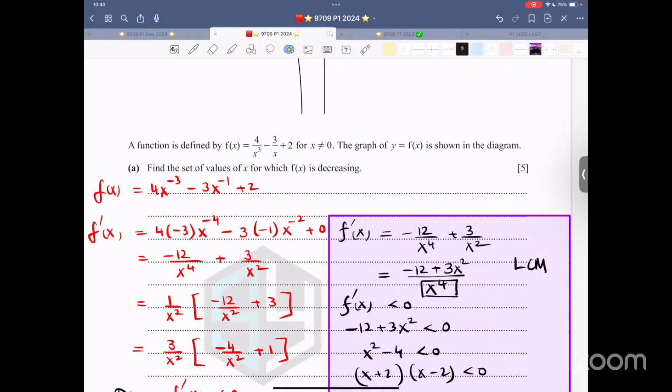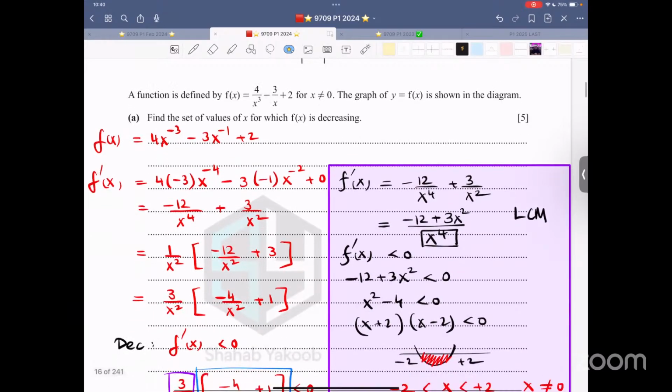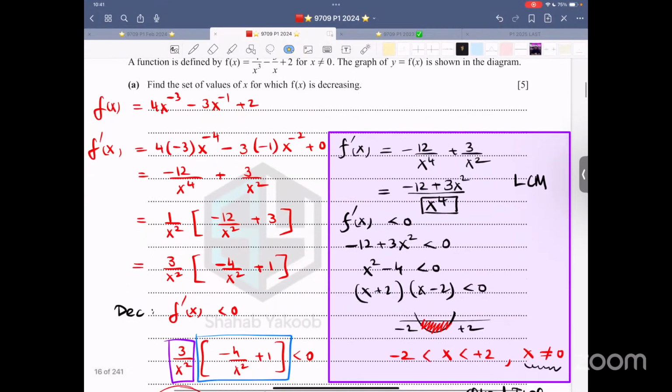Now it says a function is defined by f(x), this thing. The graph of y equals f(x) is shown in the diagram. Find the set of values of x for which f(x) is decreasing. So now what you see is that we have f(x) such and such, and then we differentiate, look at all the steps. And once you do all the steps, then simplify. Then take something common out. That is this thing. Hold for a second. That is minus 12 over x^4, 3 over x squared. I have taken common out.